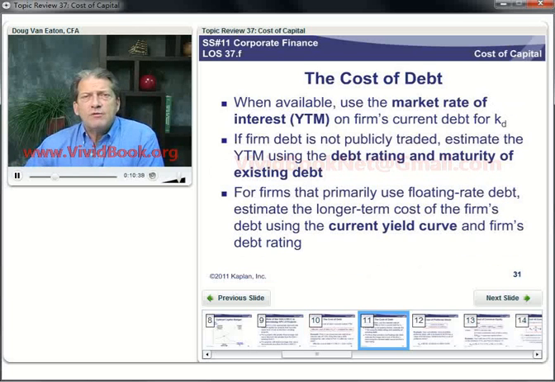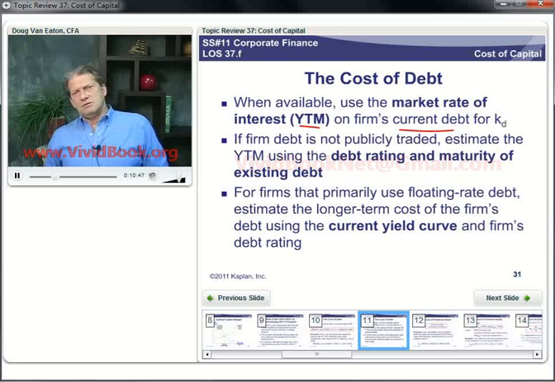Now, when available, we should use the market rate of interest, the yield to maturity on the firm's current debt, not when it was issued, but now in the marketplace. Since it was issued, the firm's credit standing could have changed, overall market interest rates could have changed, the spreads between treasuries and debt of this risk class could have changed. So we want to look at the current market rates.